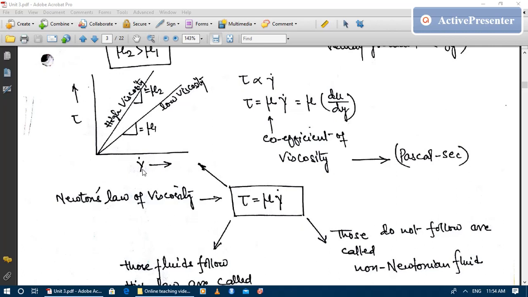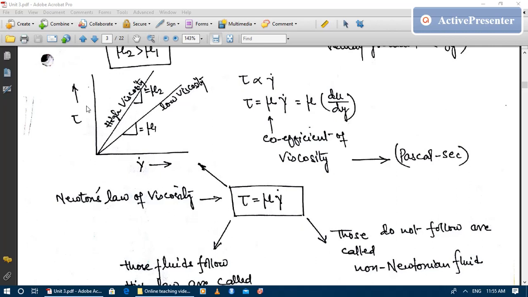If we plot gamma dot on the x-axis and tau on the y-axis, this will give a straight line passing through the origin, because the c component is not here, that is, it is 0. From here we can say that the slope of the straight line represents the viscosity of the Newtonian fluid. Higher the slope, greater will be the viscosity.